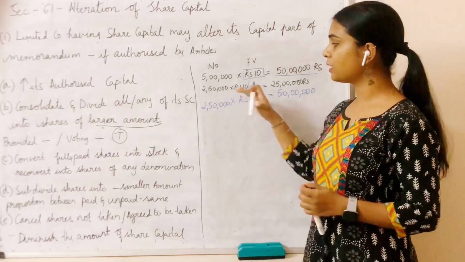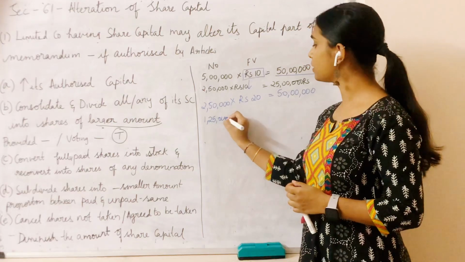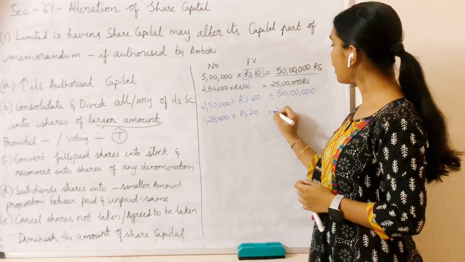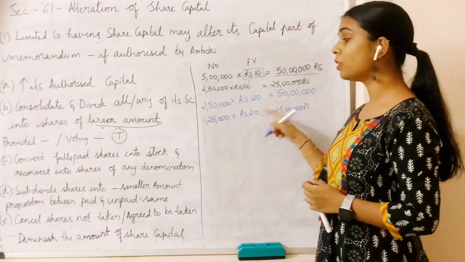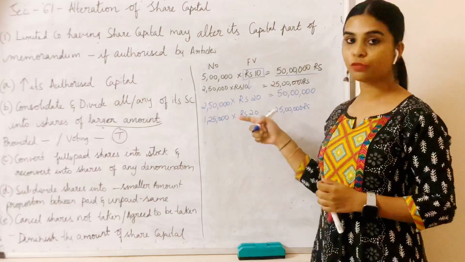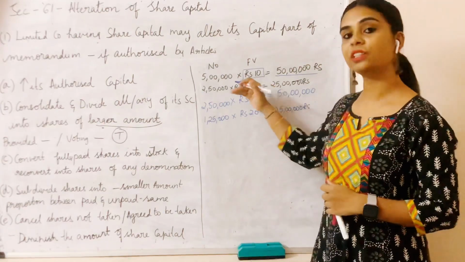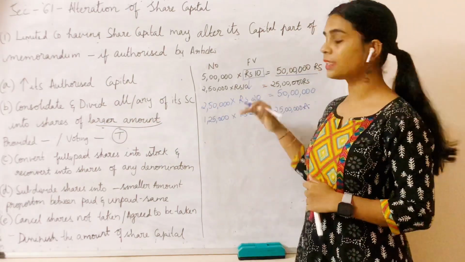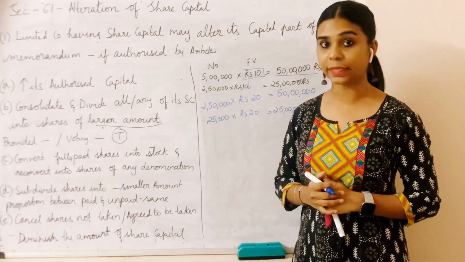Now because of the change in share capital, I will be having 1,25,000 shares, and each share is valued at rupees 20. Here also I again have 25 lakh rupees as my share capital, so here also I have 50% voting rights. The percentage of voting rights has not changed; it is still the same. In case there is any change in the voting rights, then I need the tribunal's permission. In this case, I do not need the tribunal's permission because the percentage of voting rights remains the same.